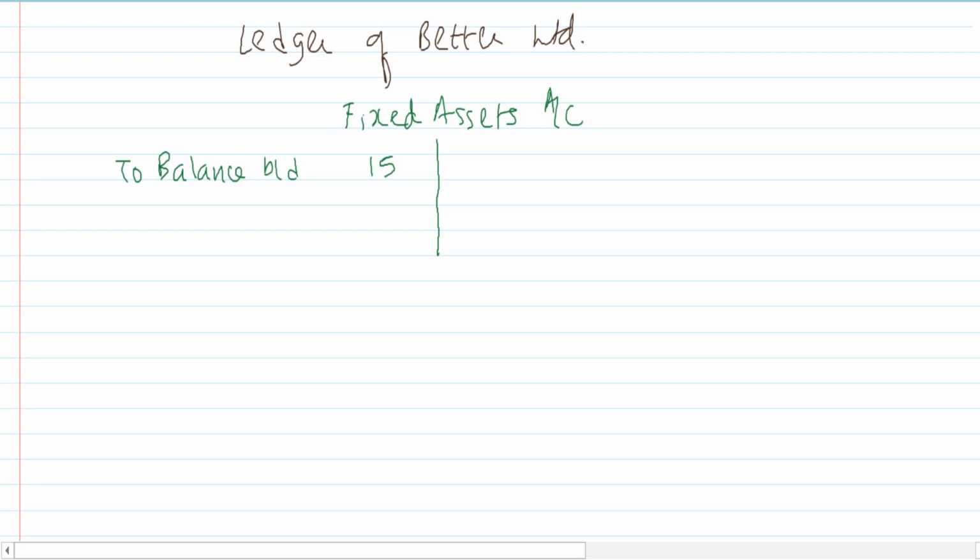See, fixed assets will be transferred to the realization account. Your accounting entry will be realization account debit to fixed assets account, to fixed assets, right? So it is getting credited. So I'll say by realization account 15. So that closes fixed assets. Investments are not there in the selling company.